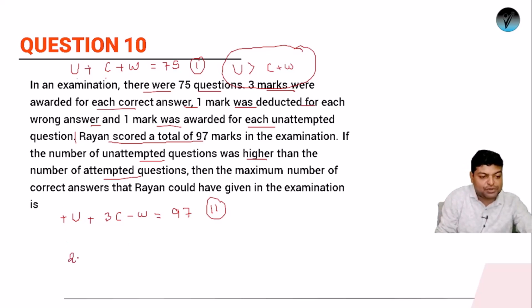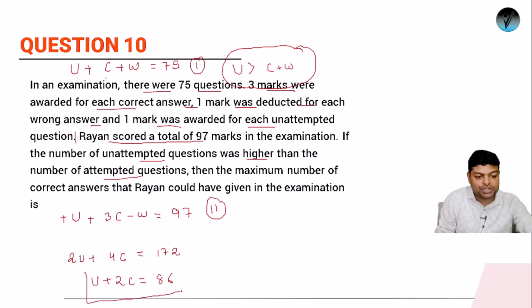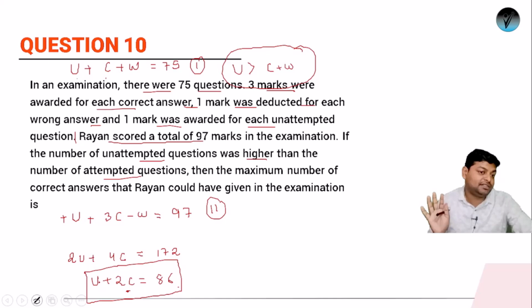U plus U will be 2 times U. It will be 4 times C, and W will get cancelled. So it will be 97 plus 75, it will be 172. 9 plus 7 is 16, so it will be 172. Or we can say that U plus 2C should be equal to 86. U plus 2C should be equal to 86. Now see, if this is even, and this is even, so definitely U should also be even. 2 times C is an even number. 86 is an even number, so definitely U should be an even number. Any number of unattempted questions should be even.